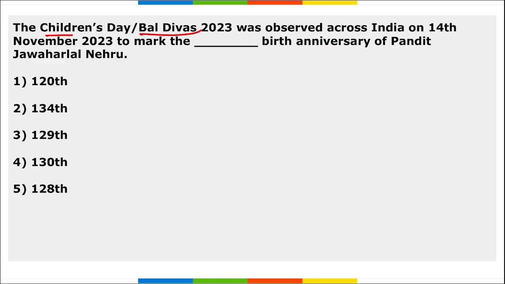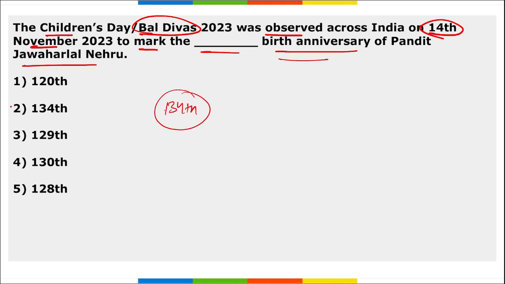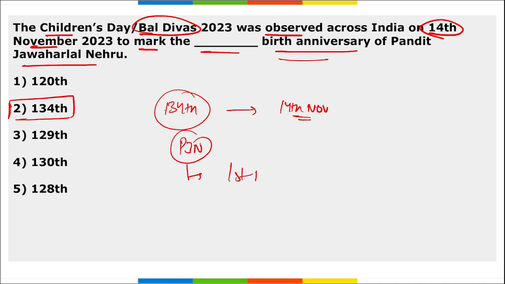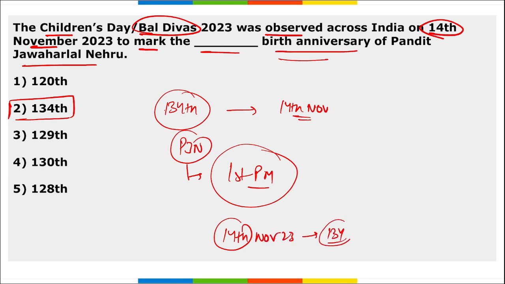Next, Children's Day or Bal Divas was observed across India on 14th of November to mark the dash birth anniversary of Pandit Jawaharlal Nehru. So this was which birth anniversary? It was the 134th birth anniversary of Pandit Jawaharlal Nehru. Correct? It was observed on 14th of November. If we talk about Pandit Jawaharlal Nehru, he was the first Prime Minister of India, correct, of Independent India, and on 14th of November in 2023 we observed the 134th birth anniversary of Pandit Jawaharlal Nehru.